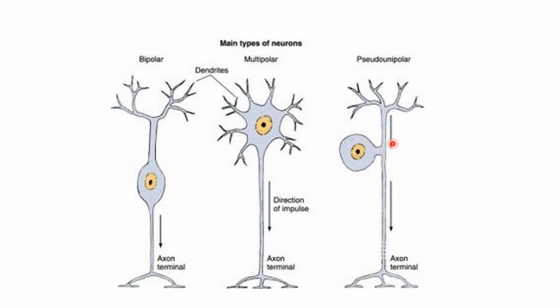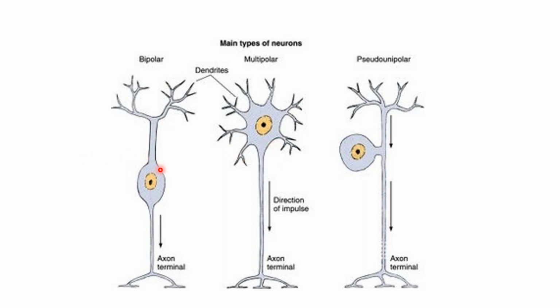Nowadays, we call it unipolar, which immediately bifurcates into an exodendritic process, the dendritic end, and the other end, which is the axonal end. So these are the sensory neurons. In multipolar neurons, the direction of the axoplasmic flow will determine the direction of the impulse. So the axon terminal is responsible for the transmission of the impulse. Multipolar neurons are the motor neurons.